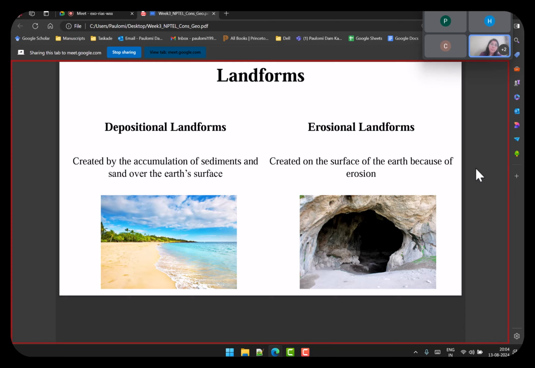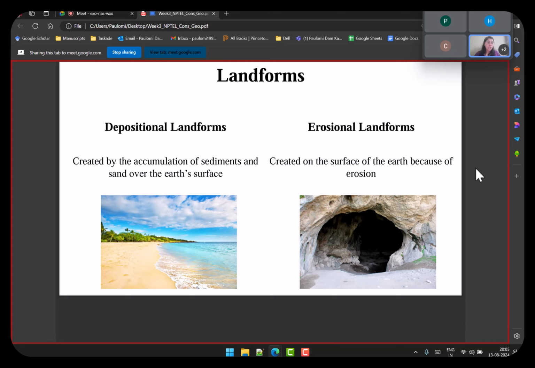Depositional, as the name suggests, is depositing something. So you have a landform and you see accumulation of something, that is deposition. You have the deposition of sand, sediment, rocks, pebbles, whatever you want to call it, but it is accumulation by the agent, so it is depositing a landform. The other is erosion, which is taking it away.